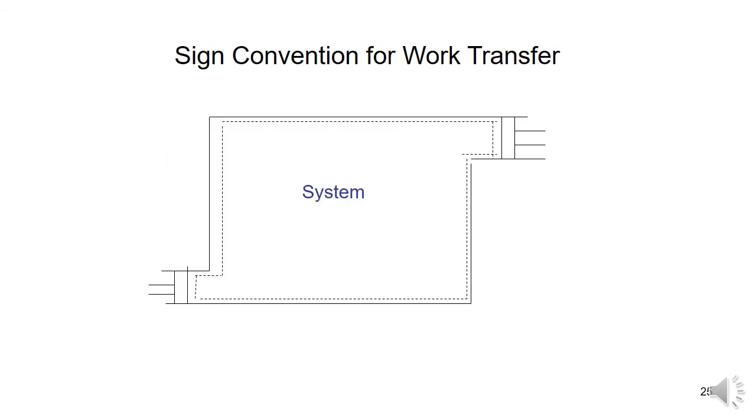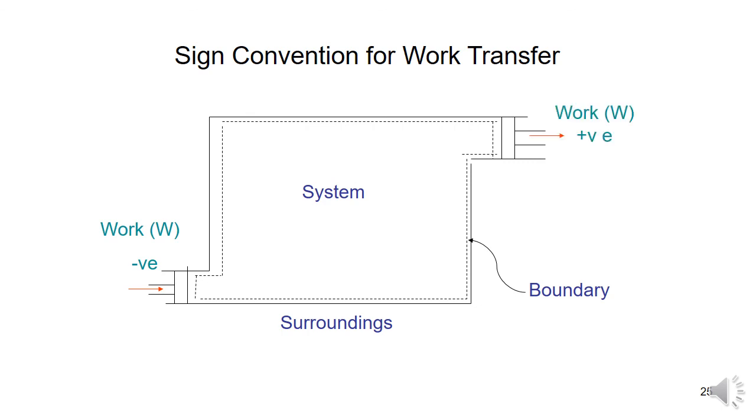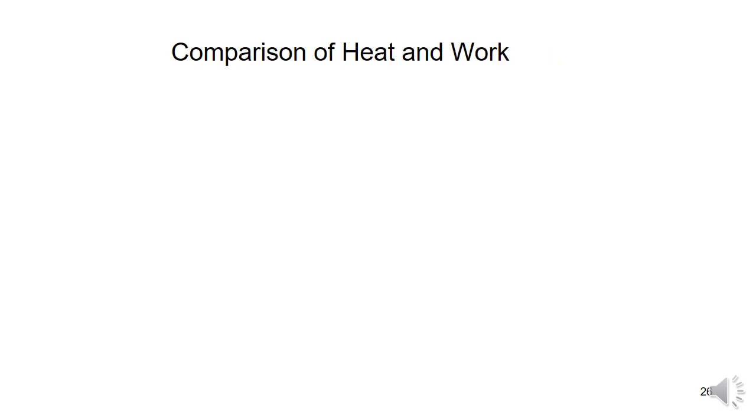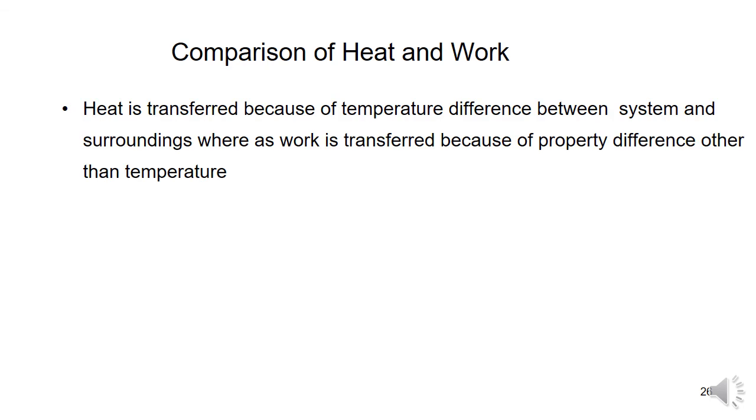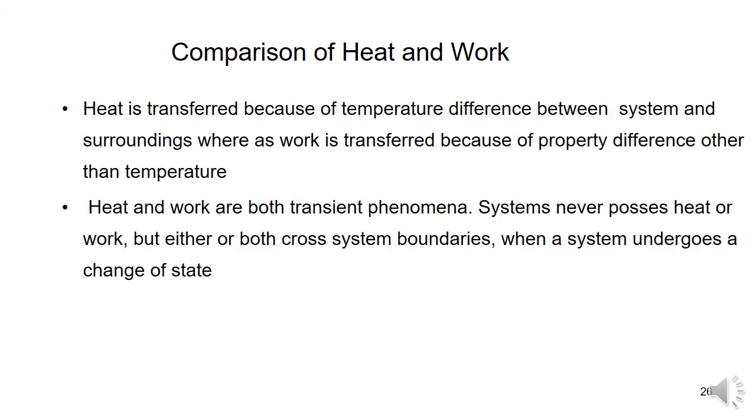Convention of work transfer: system, boundary, surroundings. Work going into the system is negative, and work coming out from the system is positive. Here is the sign convention. Now, the comparison of heat and work.